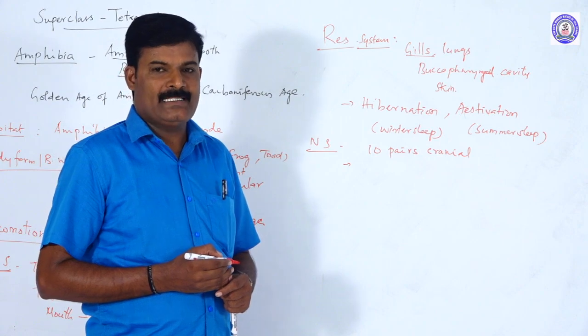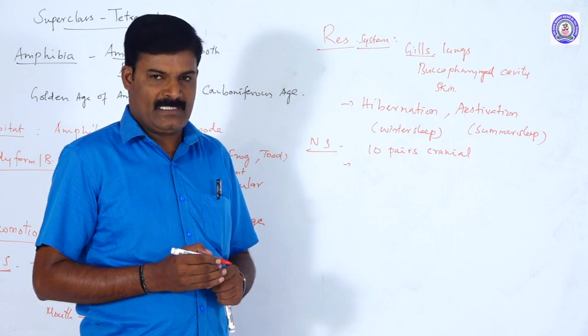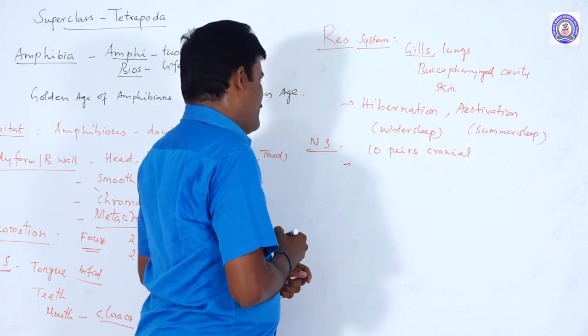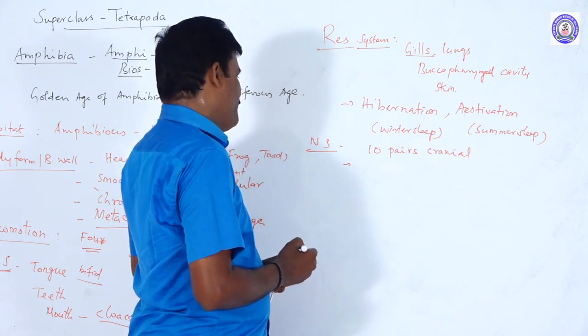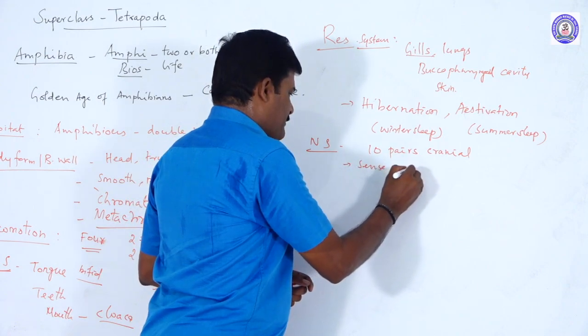The cranium is cartilaginous, but the body has a bony endoskeleton. These make up the nervous system, and the spinal cord and sense organs are also well developed.